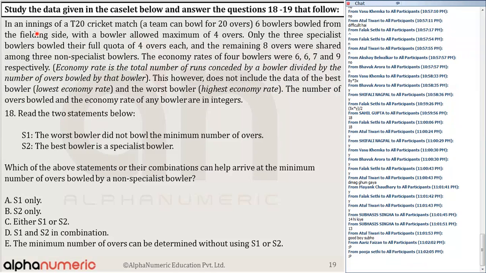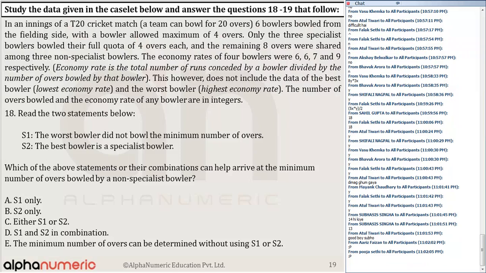In question number 18 and 19, it says, in an innings of a T20 cricket match, a team can bowl for 6 overs, 6 bowlers bowled from the fielding side. Okay, 6 bowlers bowled from the fielding side, with the bowler allowed a maximum of 4 overs. Only the 3 specialist bowlers. Okay, so there are 3 specialist bowlers that we can see.